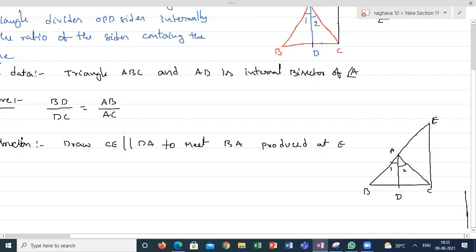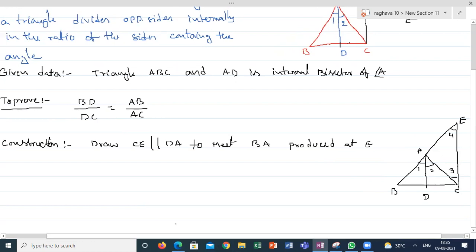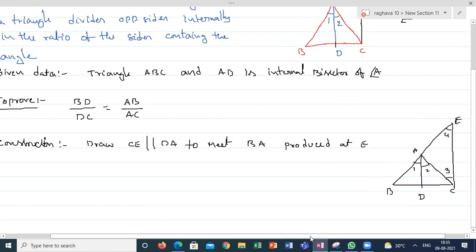Angle 1, angle 2, this is angle 4, and this is angle 3. Now I am coming back to the proof. How to do the proof for this? Using this diagram, I have to prove. Now, statements. Mark the angles as shown.